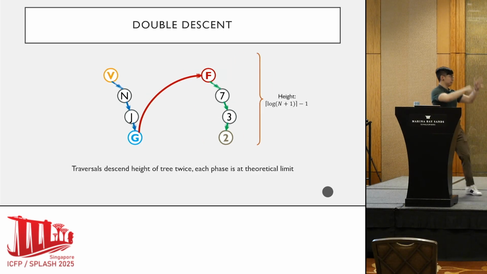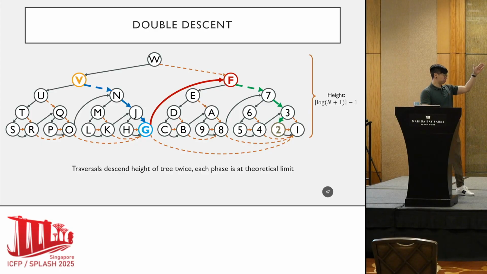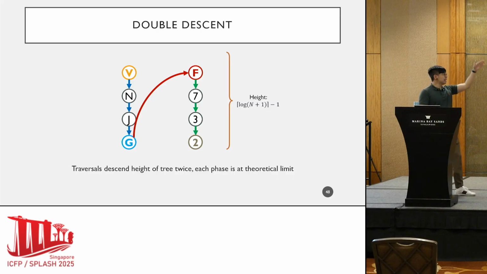So you can see, zoom out to the tree again. The tree has height log n, and each phase descends the entire height of the tree. Individually, optimizing these phases is very difficult because it's already at the theoretic limit, right? So how can we optimize the lookups of this data structure?